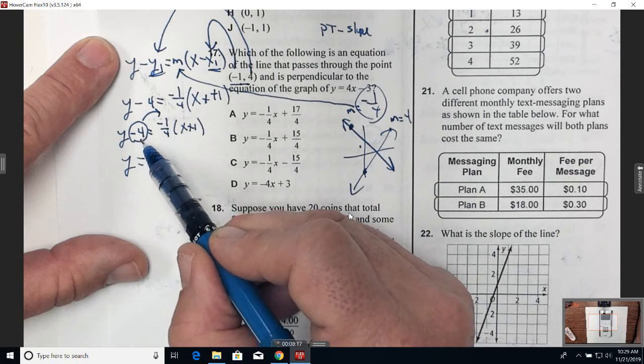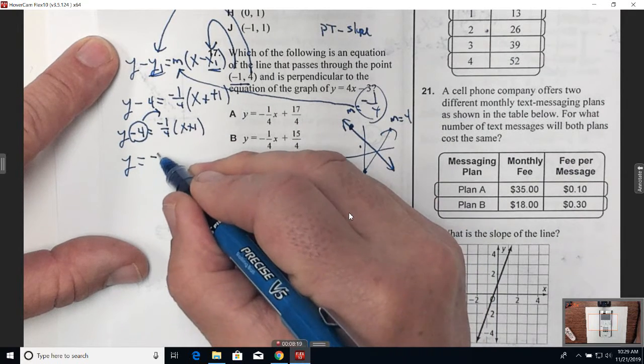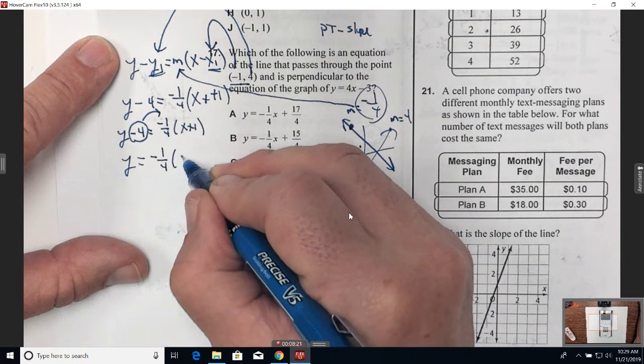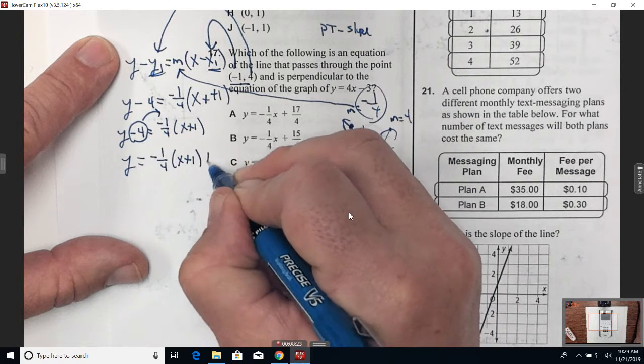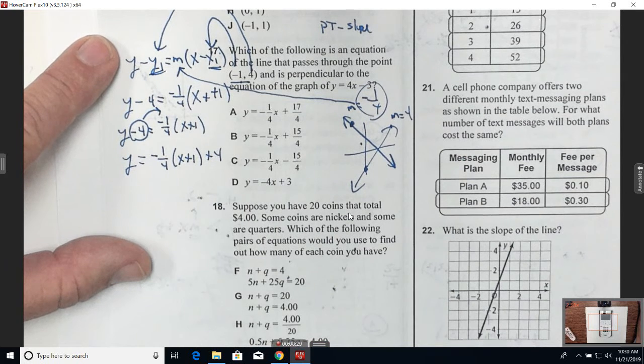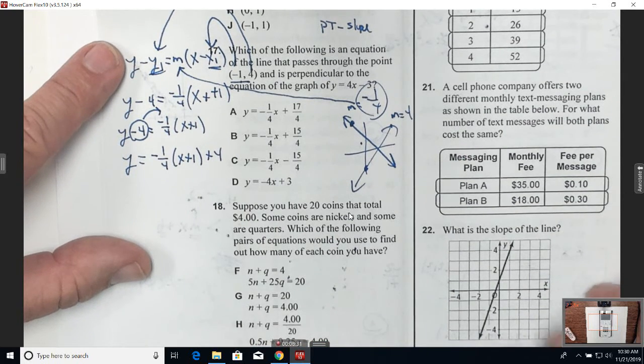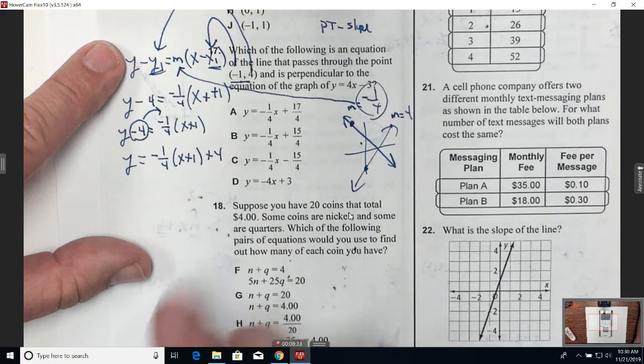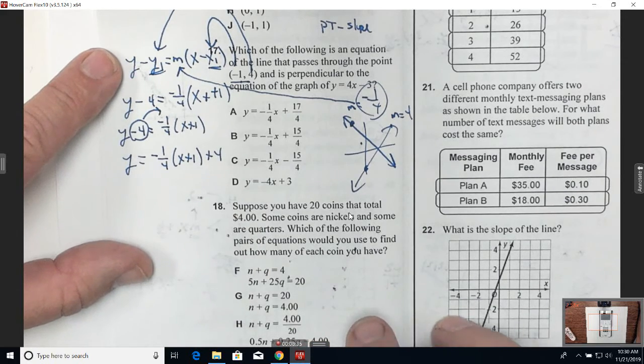So it's no longer a -4, it's a +4. So this would be -1/4 times x plus 1 and then plus 4. Now I still don't see it in that form because I've got to distribute now and combine like terms.